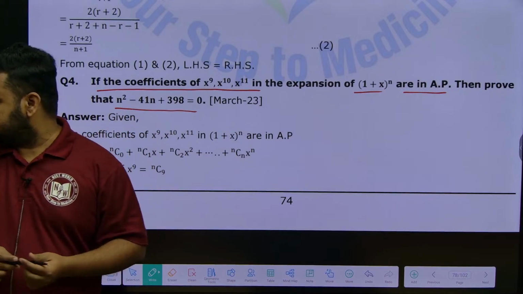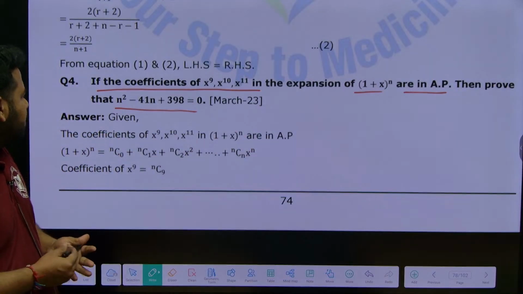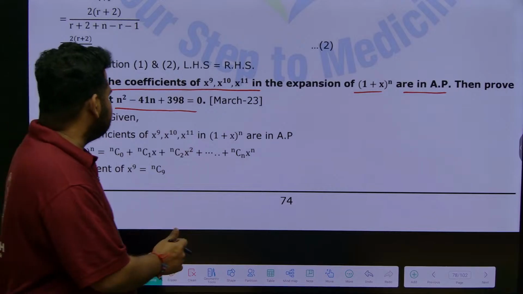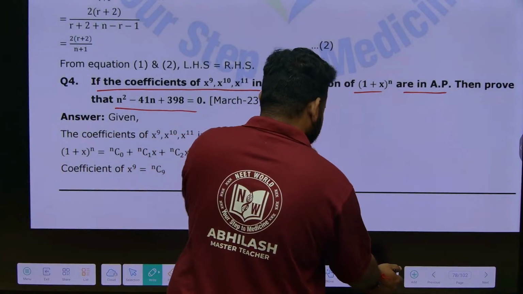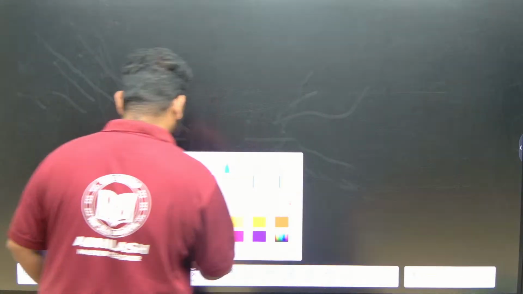Okay, so what are they telling? It is in AP, correct? Now first of all, x power 9, x power 10, x power 11 is given. So let us write down what we have to prove. See here, this is what we have to prove.